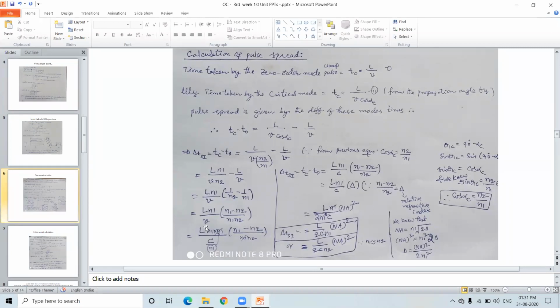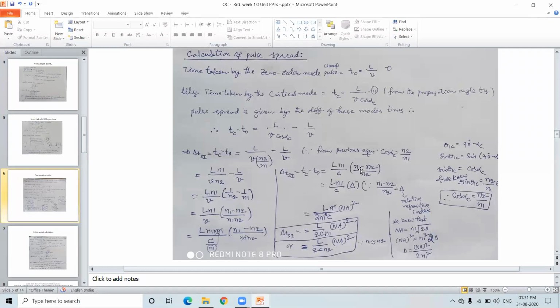What is the velocity here? This velocity is nothing but the velocity of the light which is traveling inside the core. What is the core refractive index? n1. Therefore, velocity is C by n1, and n1 goes up here. So it becomes L n1 into n1 by C into n1 minus n2 by n2, and this n1 cancels.